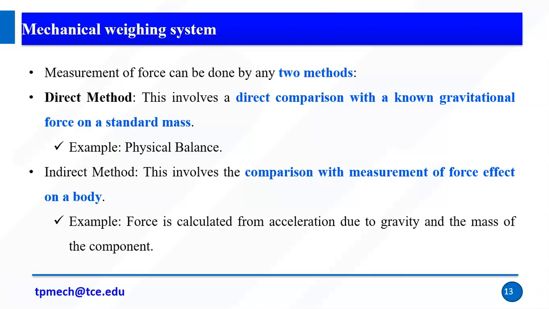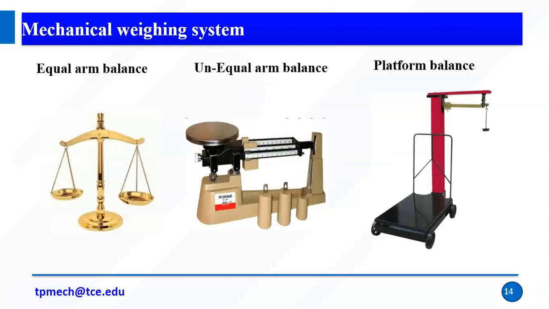In the previous case, the object is in steady state and I measured using gravity. If the object is dynamic, if the object is movable, then force is calculated from acceleration due to gravity and the mass of the component. So the gravity will be the same, but the mass changes based on the force I give. So it is a vertical force. Right, so this is the direct and indirect method.